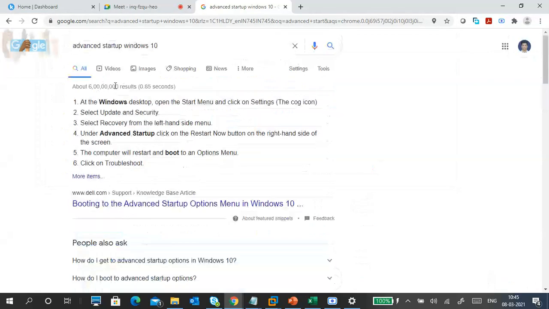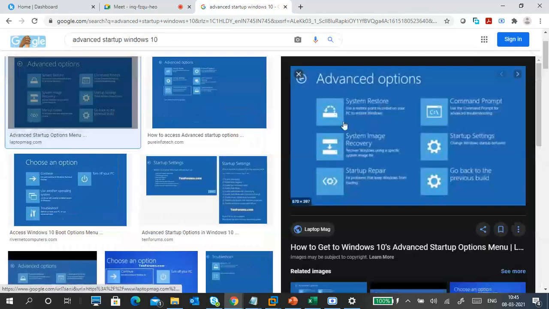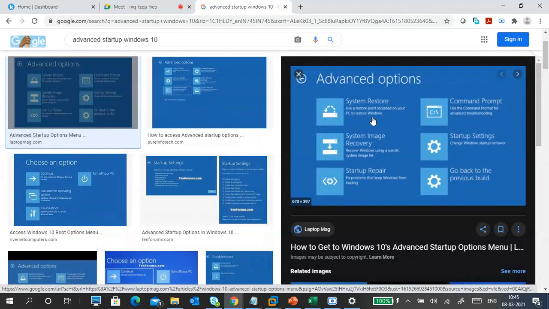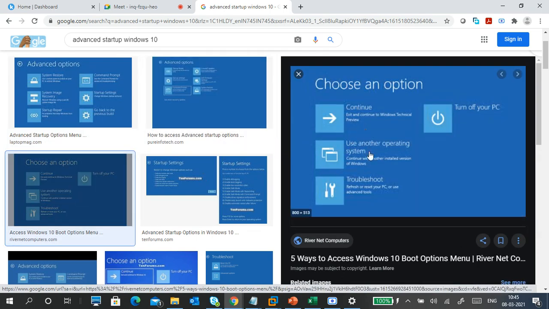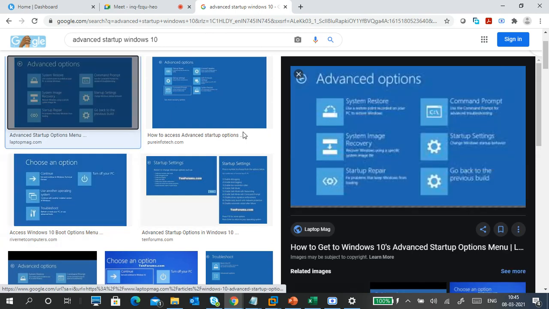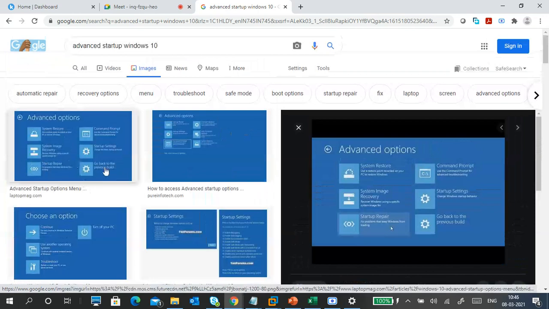So we need a picture so you can see clearly like this. See: system restoration, system image recovery, startup repair, command prompt, startup settings. Some Windows versions will also show you UEFI firmware. Yeah, the first option is Troubleshoot. Once you click Troubleshoot, you will get this kind of options. So the first option, here it is also showing.